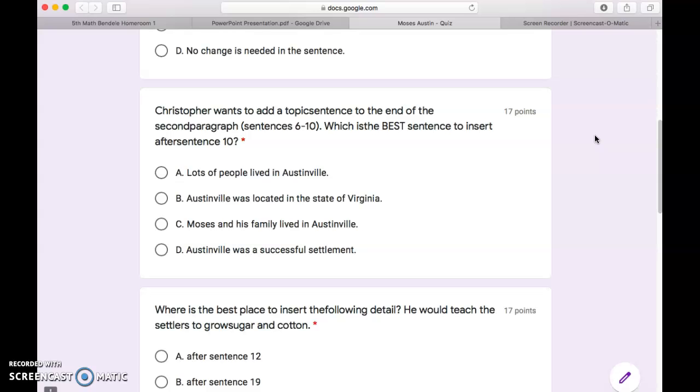Next one. Christopher wants to add a topic sentence to the end of the second paragraph, which is sentences 6 through 10. Which is the best sentence to insert after sentence 10? A. Lots of people lived in Austinville. B. Austinville was located in the state of Virginia. C. Moses and his family lived in Austinville. D. Austinville was a successful settlement.